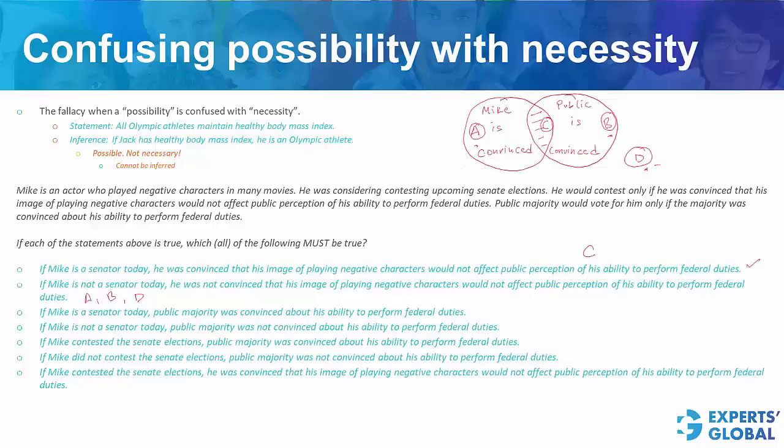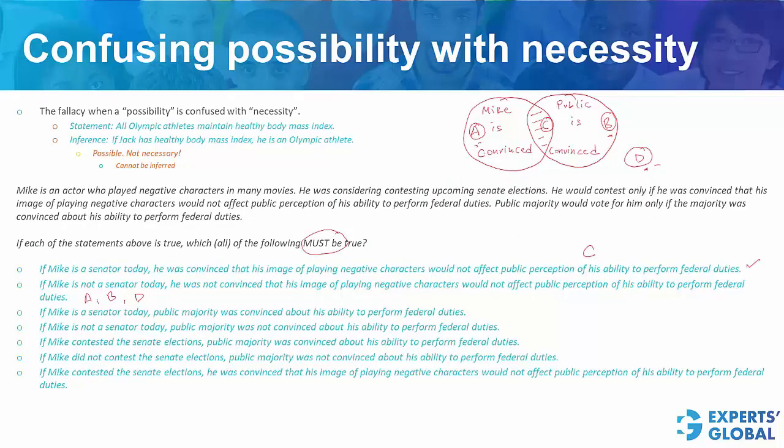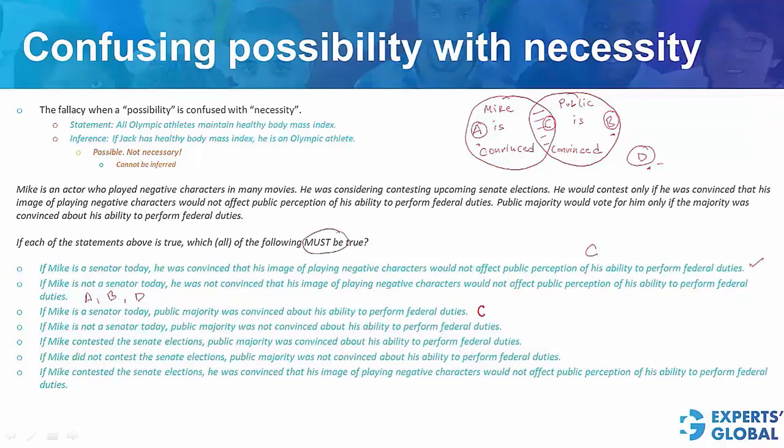See, the question is which of the following must be true. In case of A, this would not apply, and therefore answer choice B is not going to be the correct answer choice. Look at answer choice C here. If Mike is a senator today, that means there is only one area that we need to consider. That's area C, and public majority was convinced. This can be established because in the area C, public majority is definitely convinced.